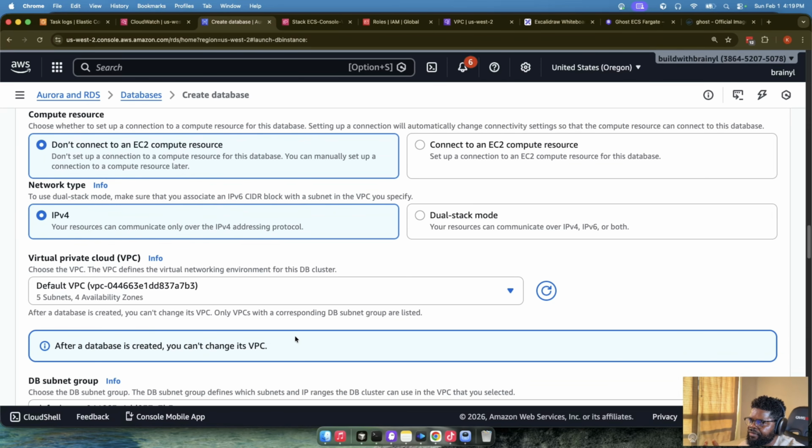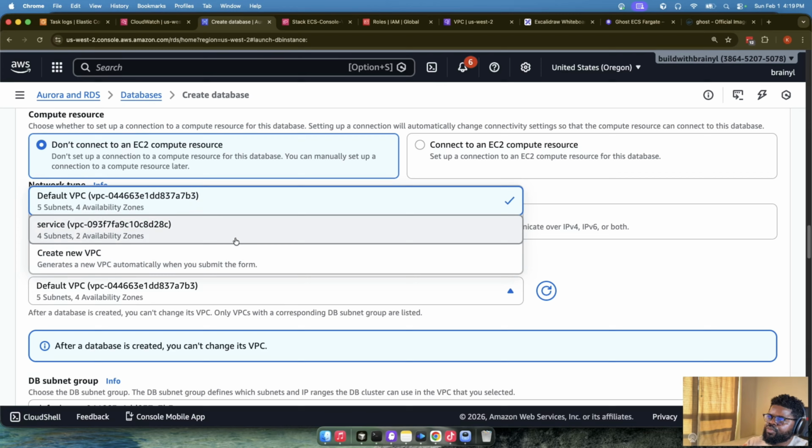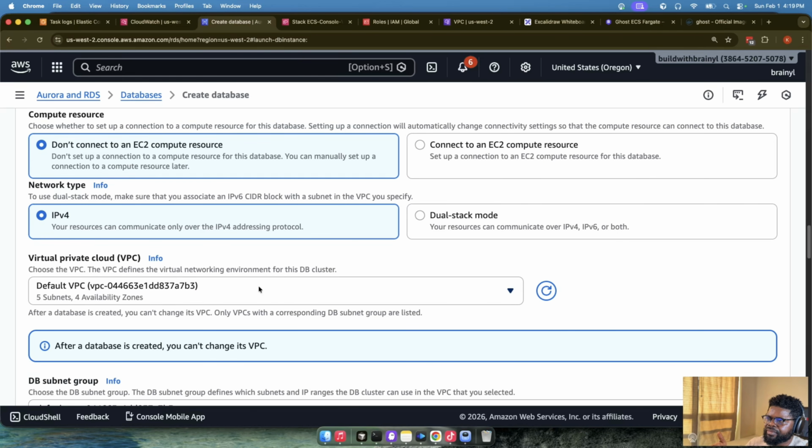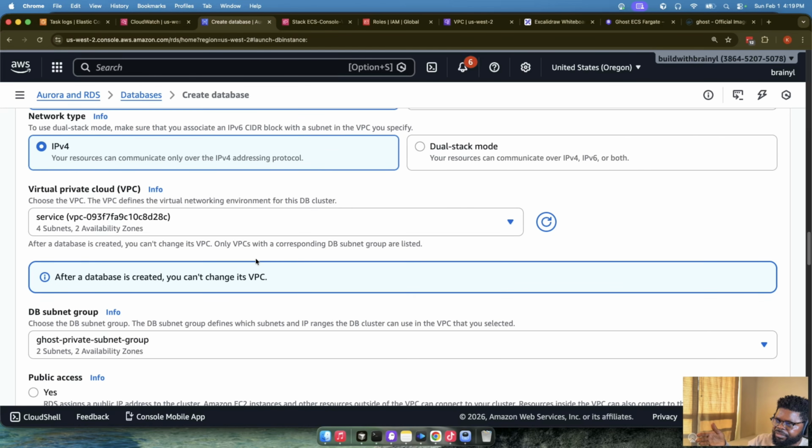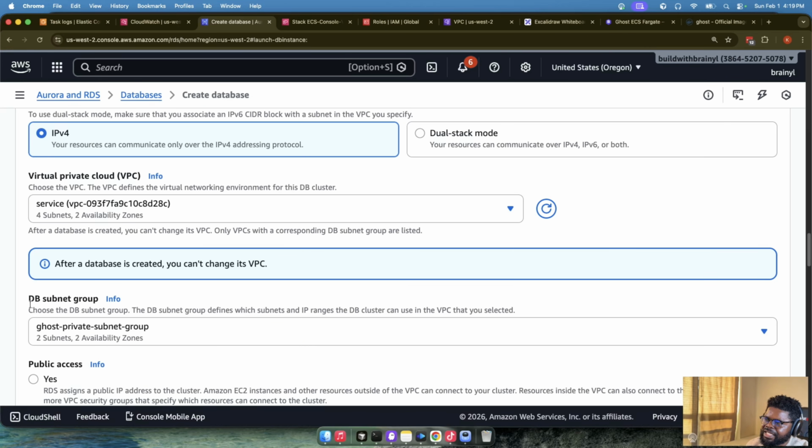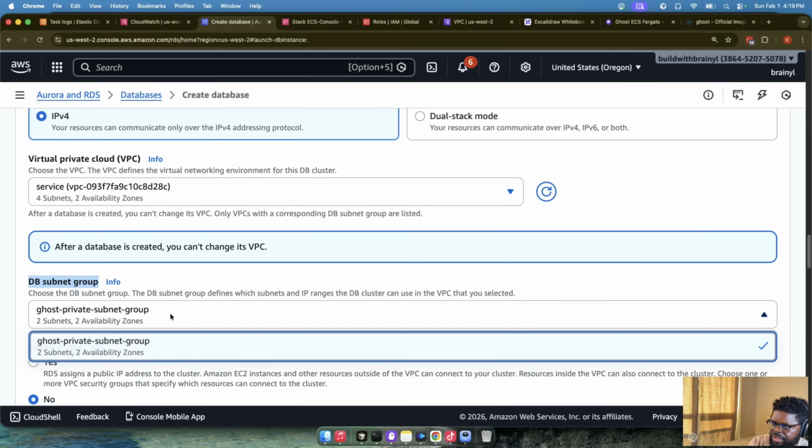I'm using IPv4. For default subnets, this is where I'm going to choose which subnet am I going to use. I'm going to be using which VPC. I'm going to choose my service VPC, okay? I'm not going to use the default VPC. We created a VPC for this. And this is where it's asking us for a DB subnet group. We created one, which is the Ghost private subnet group. The point is, use this VPC, but throw this database in a private subnet, which we have done, right?